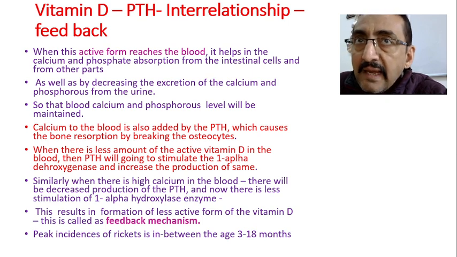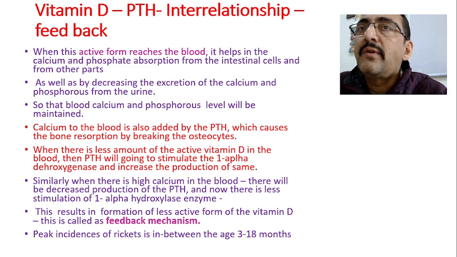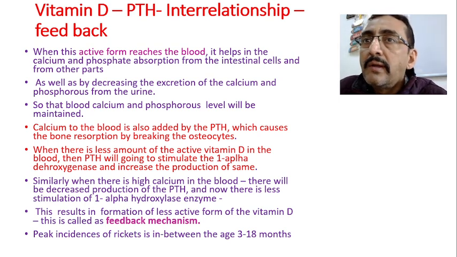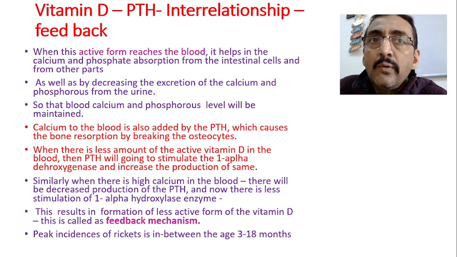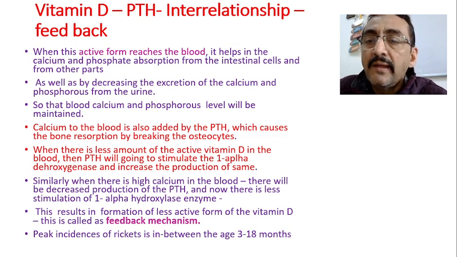Whenever blood needs calcium, that means if the blood calcium level falls, then immediately parathyroid hormone will release the calcium from the bone into the blood by causing bone resorption, to some extent bone decay. It will break the bones, and the calcium stored there will come to the blood. Now you can ask the question: if you remove the bone calcium, then the bone will be weaker, isn't it? But it is not like that.